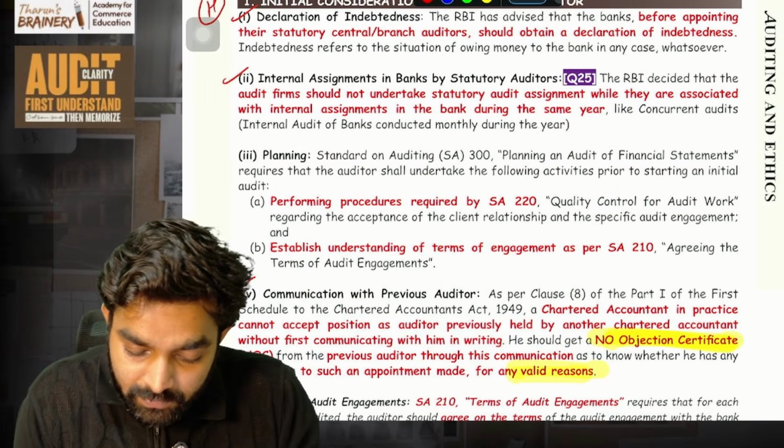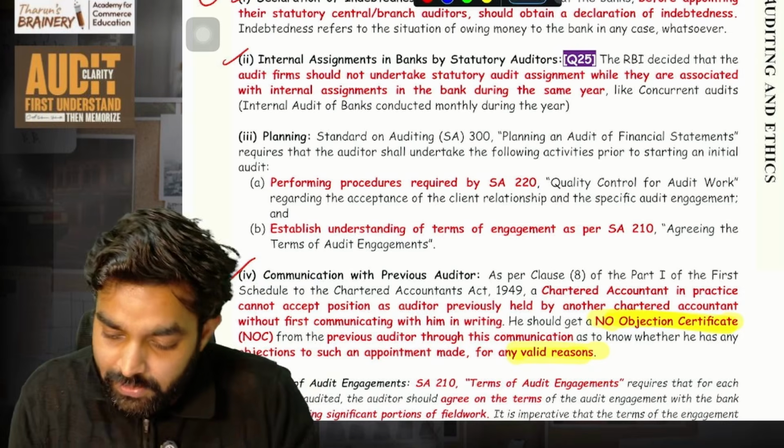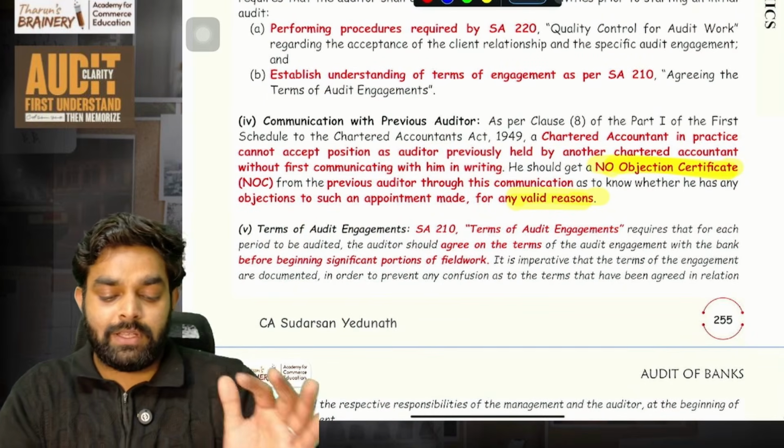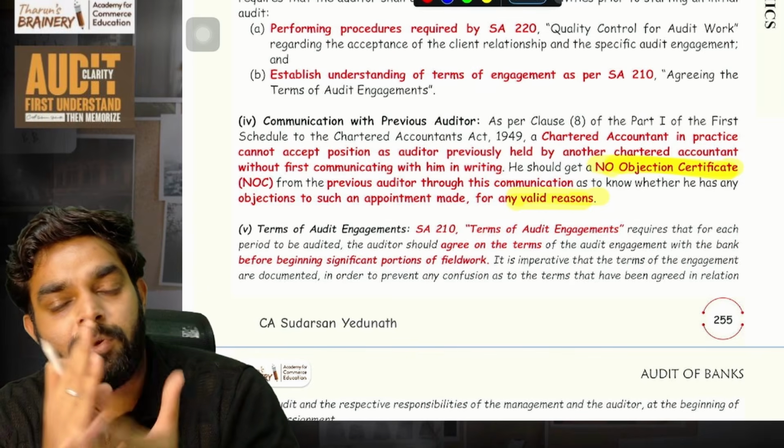Then, internal assignments by the statutory auditor. That is, internal auditor should not be statutory auditor. Same thing. And planning is very easy. Then communication with the previous auditor, very, very important. It simply means communication with previous auditor.